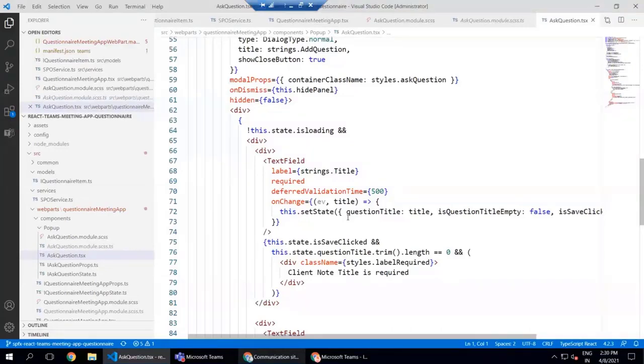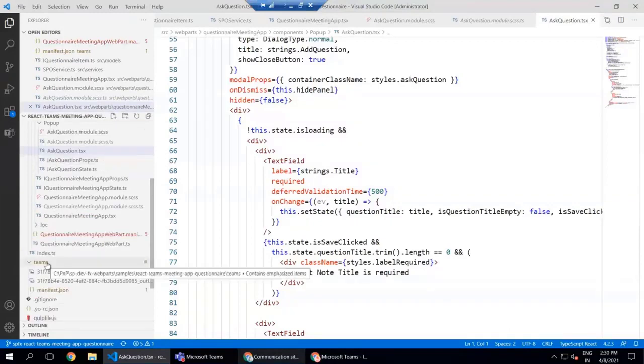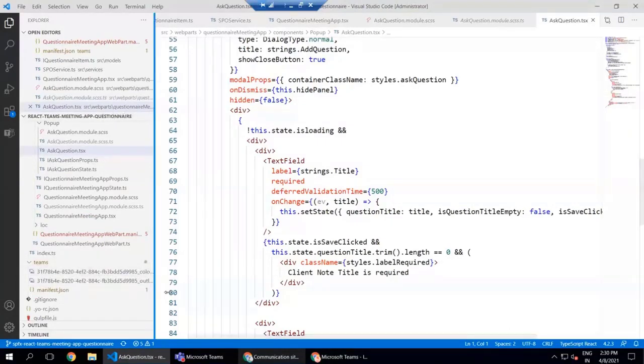The second part is that we have this Teams folder. So we'll have to zip the content of this Teams folder, which is the 2 images that we have and the manifest JSON. And then we can upload this zip as a custom app inside Microsoft Teams. And from there, it can start working. All right, so that was a quick demo.